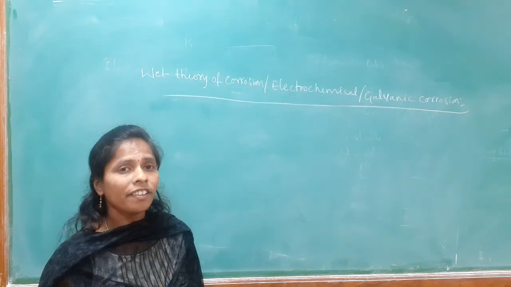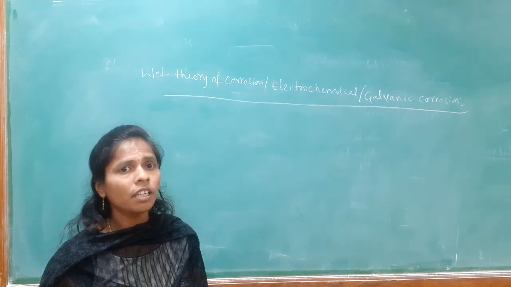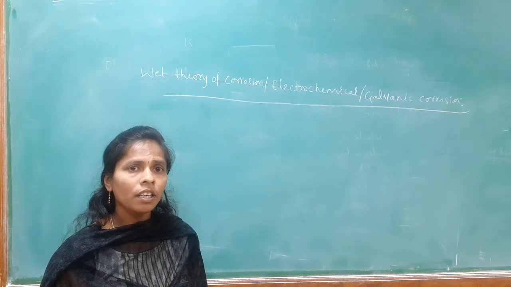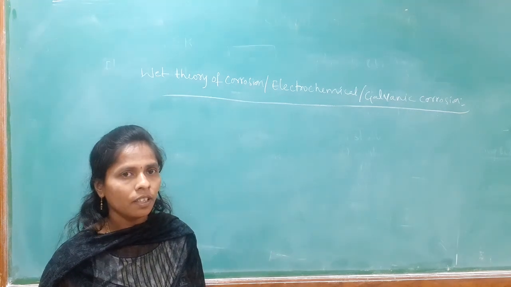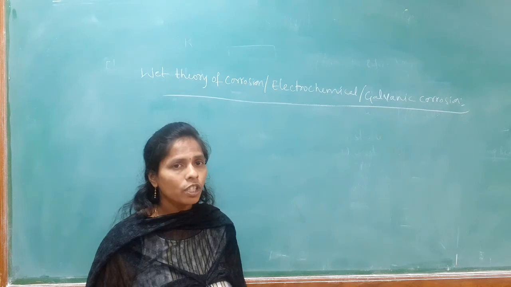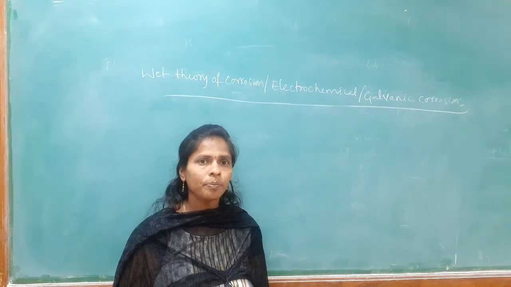Let us see what is the wet theory of corrosion. But before that, wet corrosion is nothing but corrosion of the metal with moisture in the environment. Corrosion of the metal with moisture in the environment is called the wet theory of corrosion or wet corrosion.